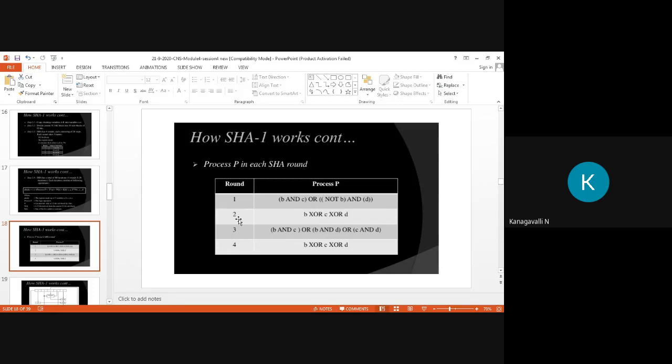The second round takes B XOR C XOR D. Then round 3: B AND C, then B AND D by another AND, and C AND D by another AND. Then all of these are combined by the OR operation. Then the fourth round is B XOR C and C XOR D. So you need to know what process each round takes.